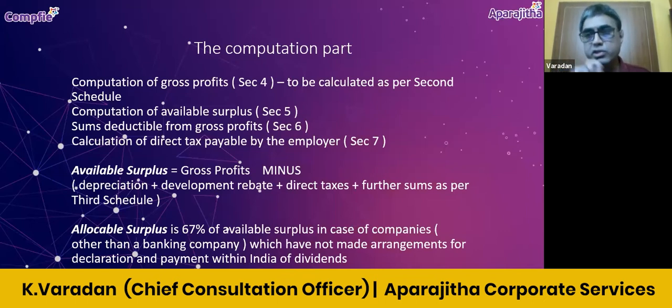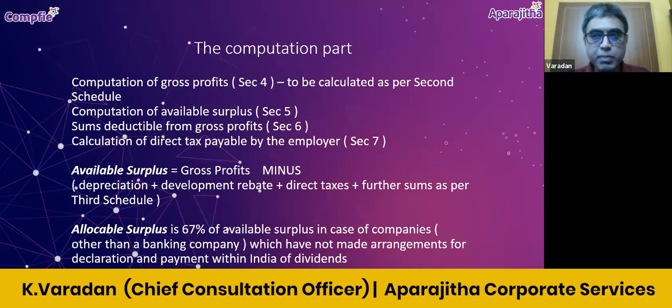So in the available surplus, again, there are 2 clauses. There are certain companies which will not make arrangements for declaration and payment of dividends within India. If companies like that do so, then for those companies, 67% of the available surplus will be treated as allocable surplus.